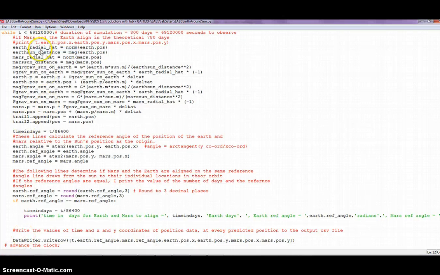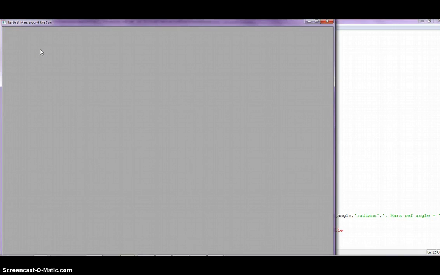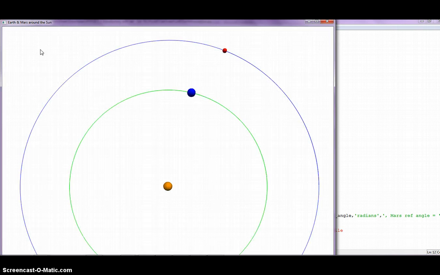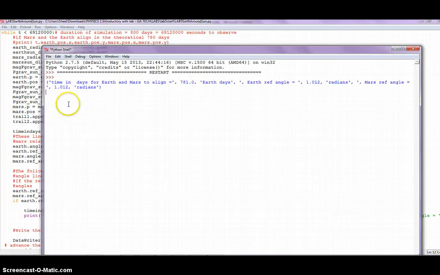Here's a run of my Python code. I have sped it up to about 3000 speed to run the simulation fast. The orange in the center is the Sun, the blue is the Earth, and red is Mars. Let's see the output produced by Python. Here's the Python output screen that predicted the time for Earth and Mars to align equals 781 Earth days, where the reference angle of the Earth and Mars is 1.012 radians, obviously in the first quadrant.